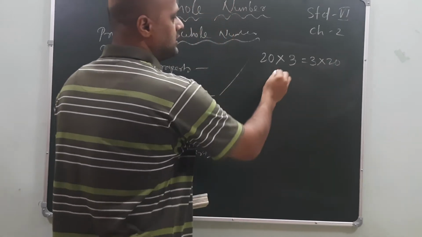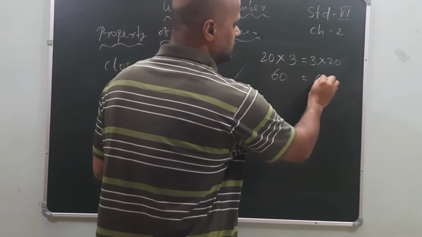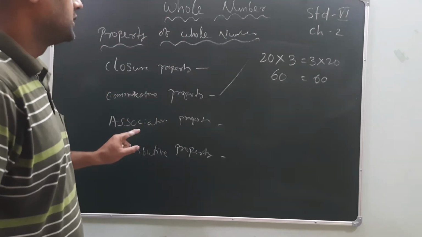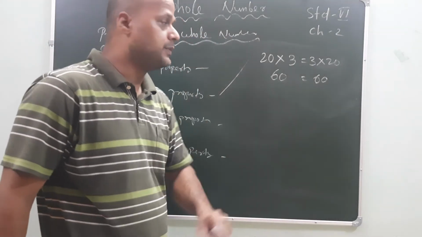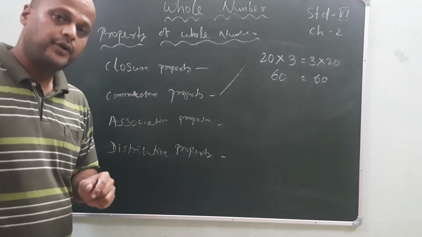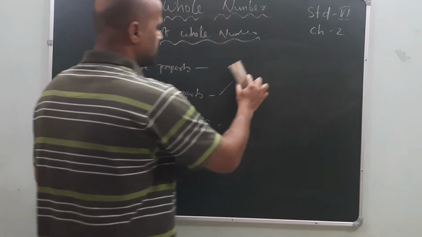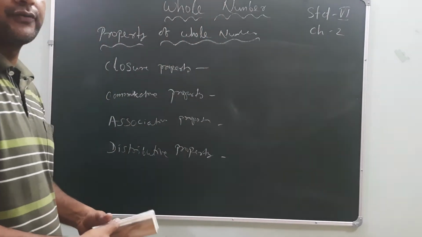How much will it come? 60. The answer is also 60. So whole numbers in case of addition and multiplication follow the commutative property. Understood? Okay. Listen clearly, my children, because it is very, very important for you.